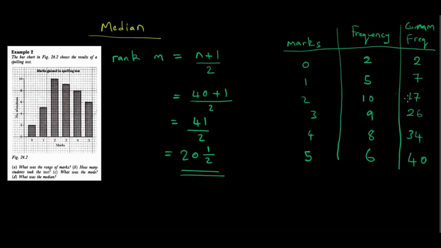Towedzera mastudents akawana 3 tawana 26. Saka the moment yatinosvika pa4 panapa tikuti 34. Tiri kuti mastudents ese akawana from 0 to 4 marks i34 students. Then if we add mastudents akawana 5 marks tawana 40.